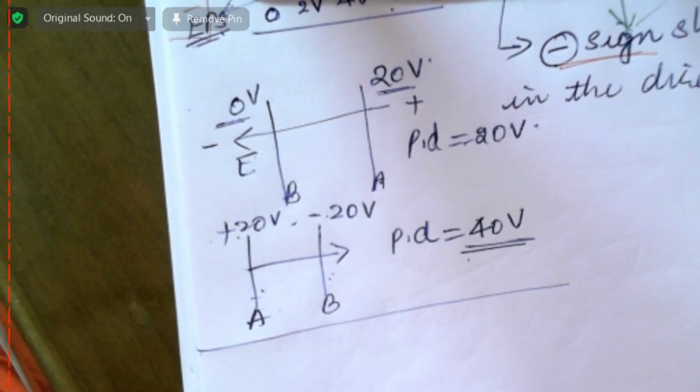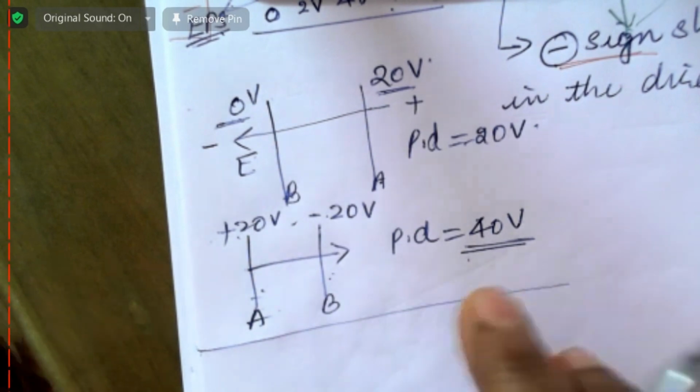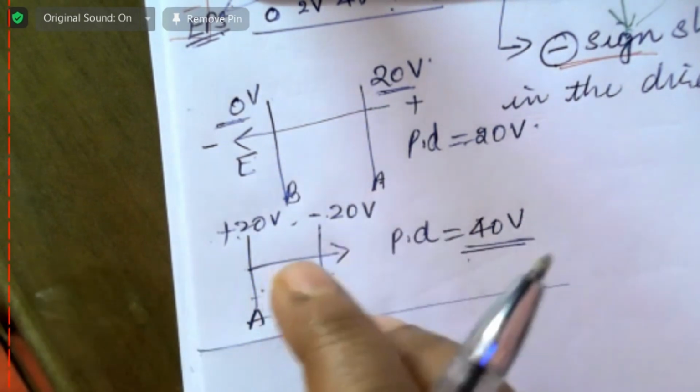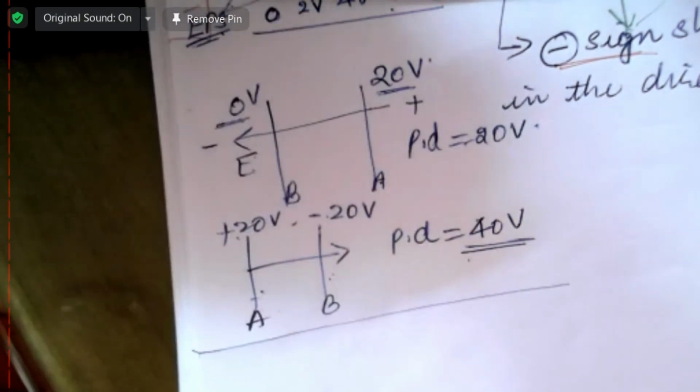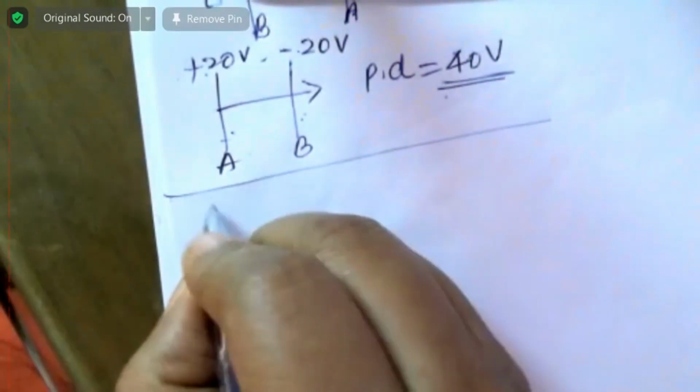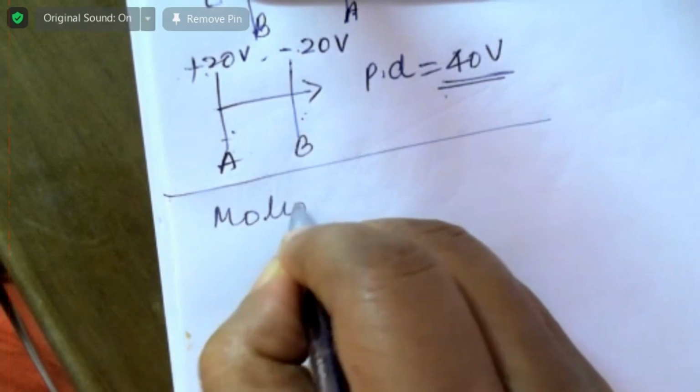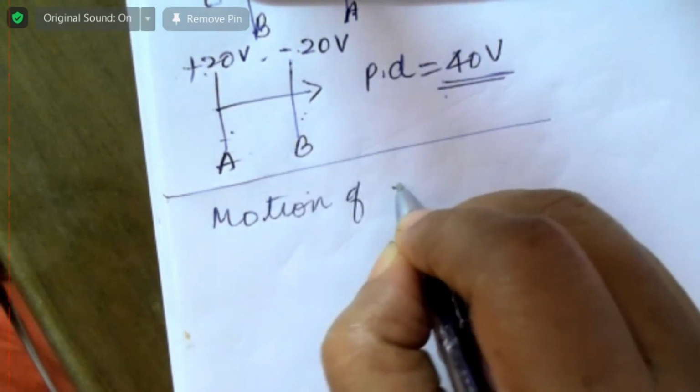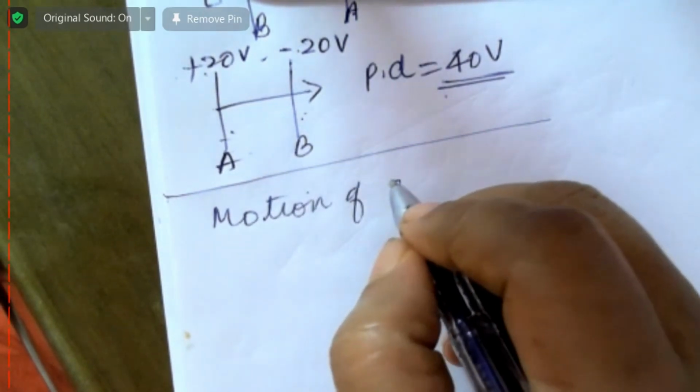Now what we have to do is the work done. This is not a full lesson, it's just a revision, actually the motion of a charge. Motion of electric charge, maybe positive or negative.